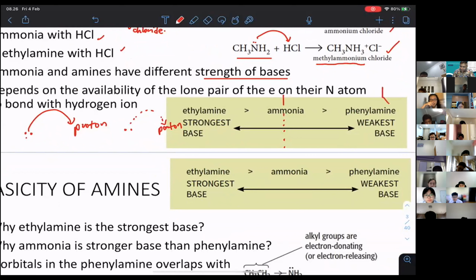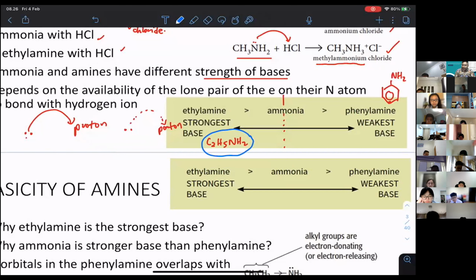What is phenylamine? This is phenylamine, NH2. And then ethylamine, C2H5NH2. Let's forget about ammonia first. They say that ethylamine is going to be the strongest base compared to phenylamine.